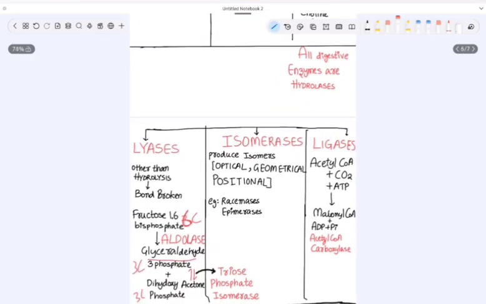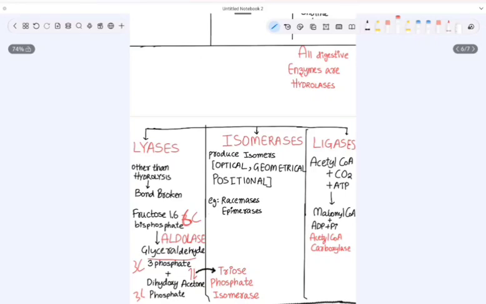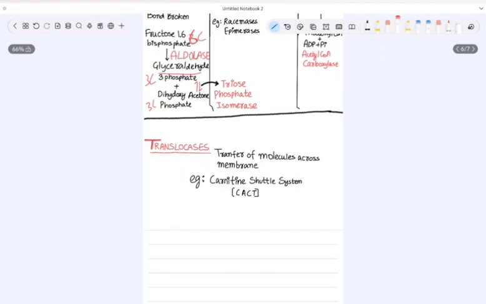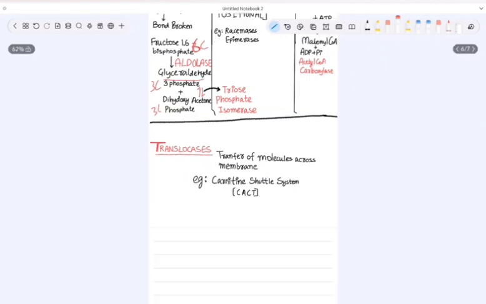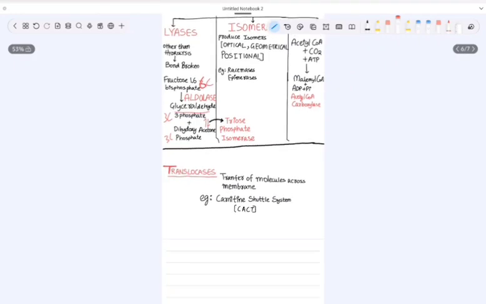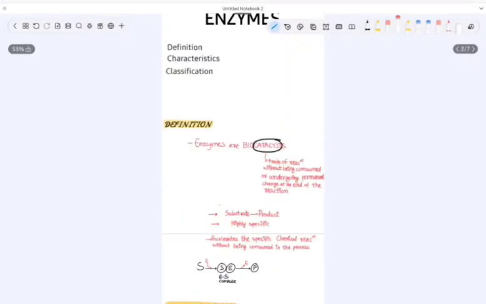Lyases: the bond is broken by any mechanism other than hydrolysis. Isomerases produce isomers like optical, geometrical and positional isomers. Ligases bring two substrates together. Translocases transfer molecules across the membrane. So this is the classification of enzymes.